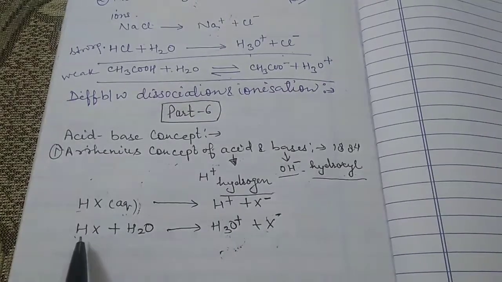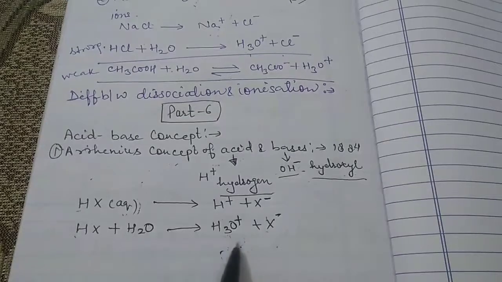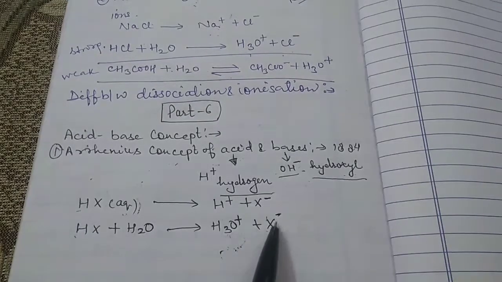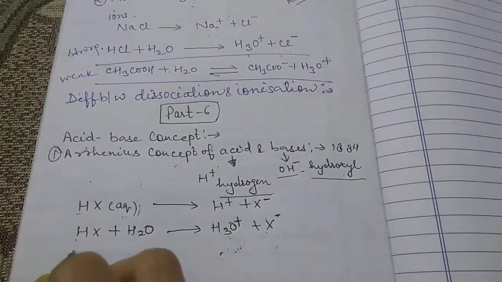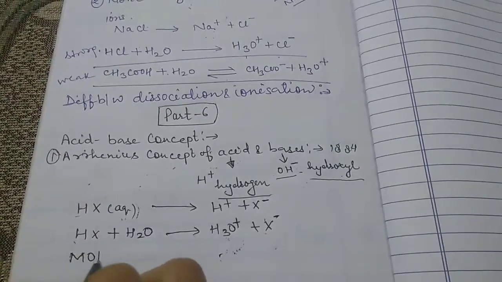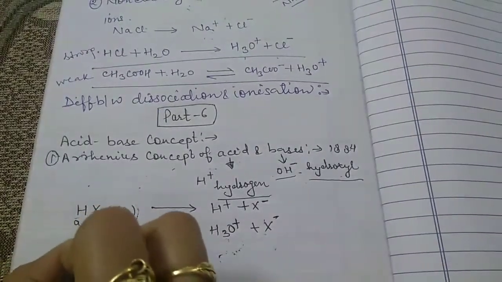So either the acid dissociates as H plus ion, or it dissociates as the hydronium ion, that is H3O plus. This is called the hydronium ion. Now similarly to the acid, if we are talking about the bases, for example we have any base, that is MOH, this is a base and this is an acid.